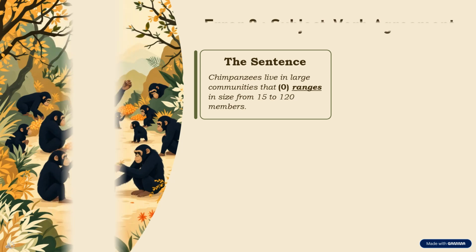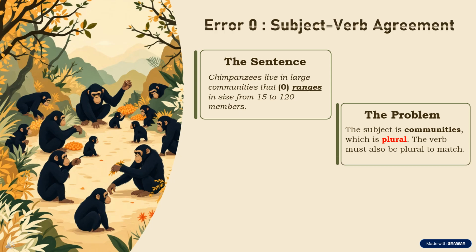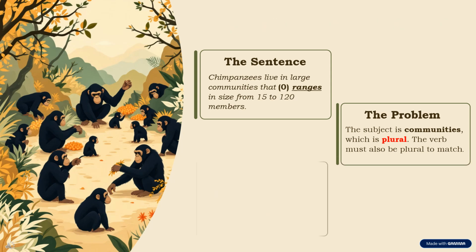The first sentence says, chimpanzees live in large communities that ranges in size from 15 to 120 members. But remember, the subject is communities, which is plural. So the verb should also be plural. The correct form is range.